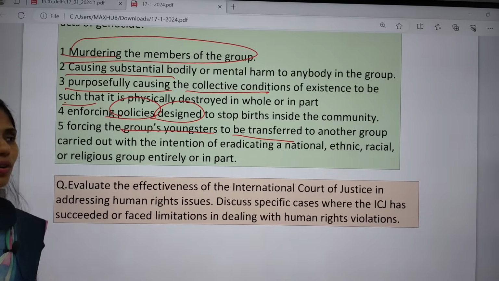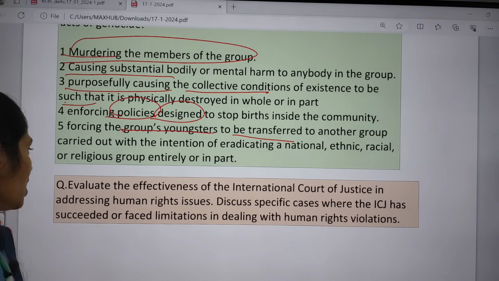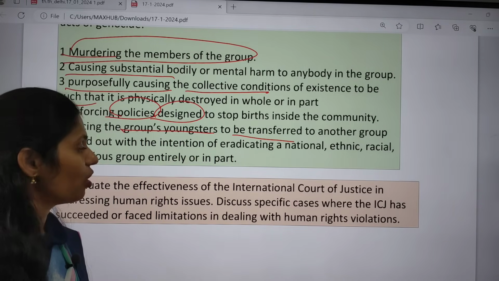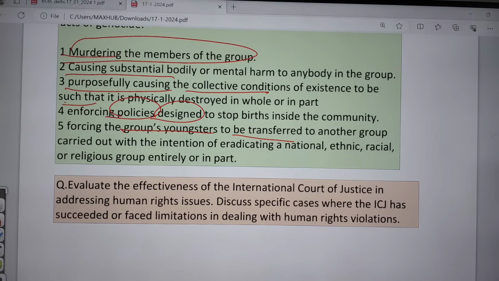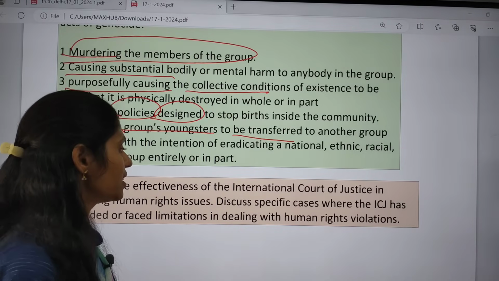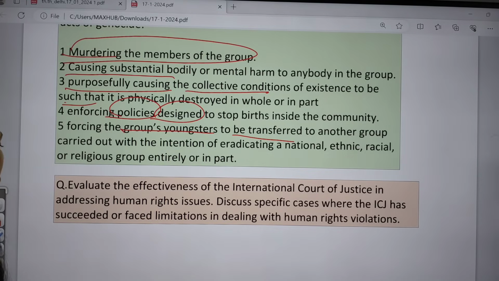And I want to give you one main question for practice, that is: evaluate the effectiveness of the International Court of Justice in addressing human rights issues. Discuss specific cases where the ICJ has succeeded or faced limits in dealing with human rights violations.